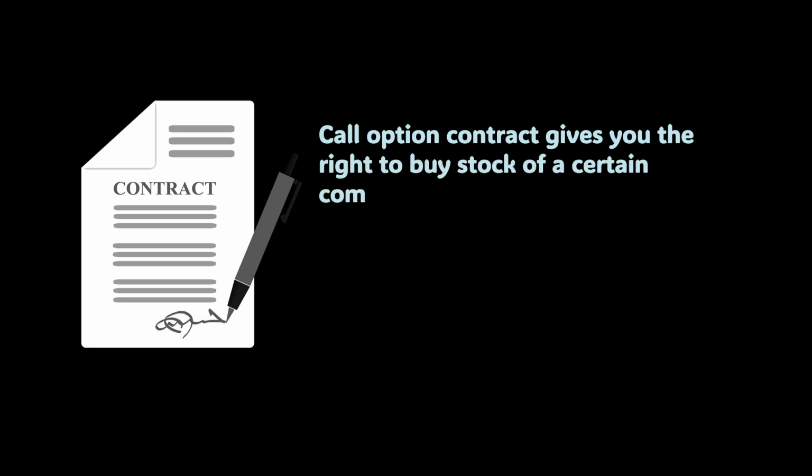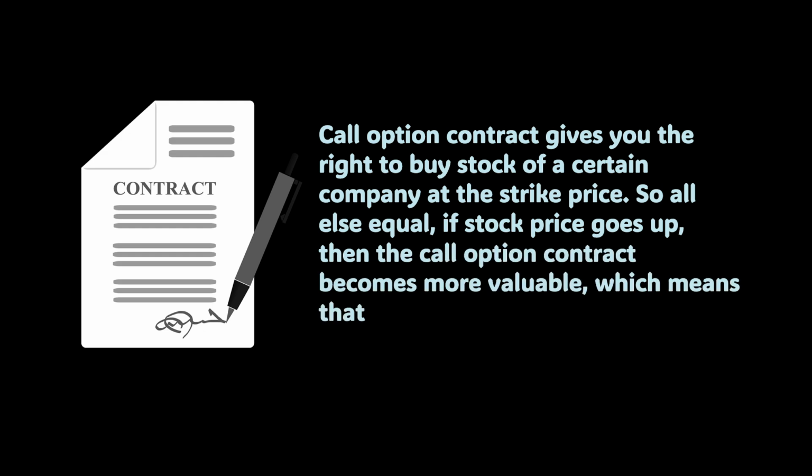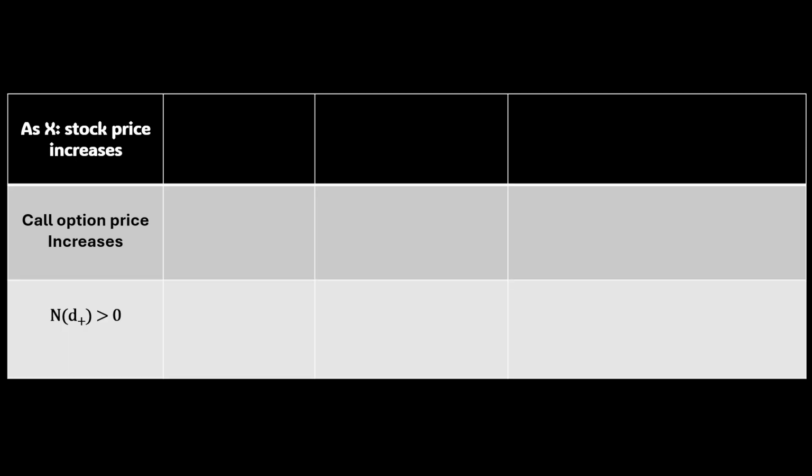This is because a call option contract gives you the right to buy stock of a certain company at the strike price. So all else equal, if stock price goes up, then the call option contract becomes more valuable, which means that the price of a call option will go up as well. So the conclusion here is that the Black-Scholes model is correct about the relationship between call option price and stock price. The next question is also not complicated.